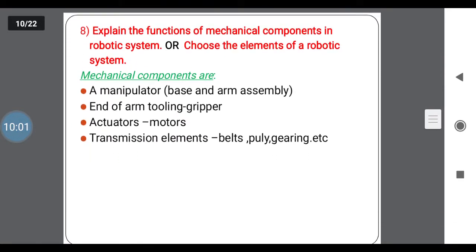Next one, explain the functions of mechanical components in a robotic system, or the elements of a robotic system. What are the mechanical components used in robots? First one is the manipulator, that is the base and arm assembly. Second one is the end of arm tooling, the gripper. Next is the actuators or motors. Fourth one is the transmission elements, that are belts, plates or pulleys, gearing, etc. These are the mechanical components which you use in robots.